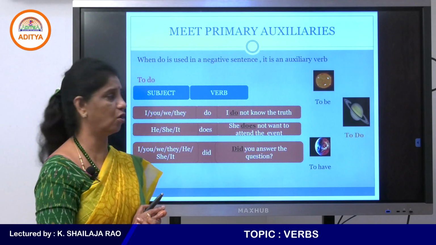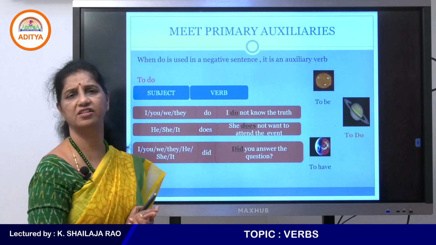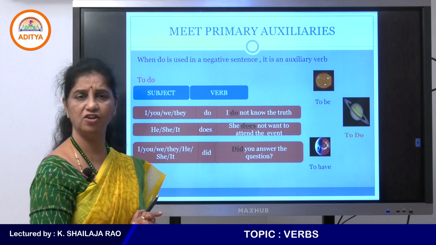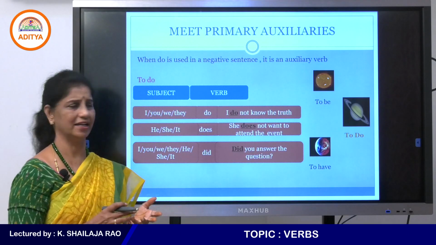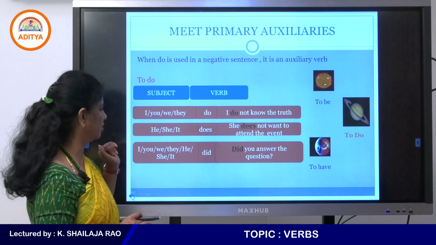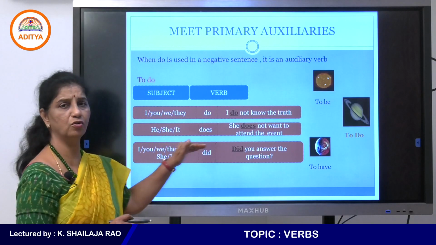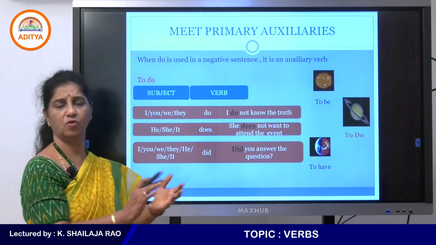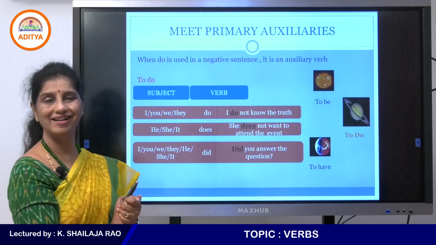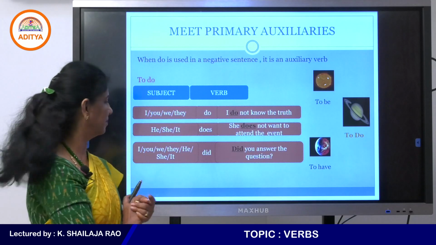She does not want to attend the event. She does not want to cook. She does not want to read. It could be anything. Or he does not want to read. Or it does not want to go out. The dog, it does not want to go out. So does is also a helping verb.